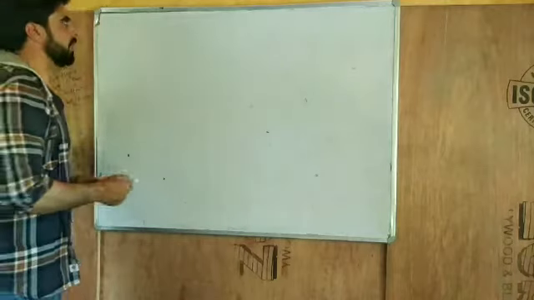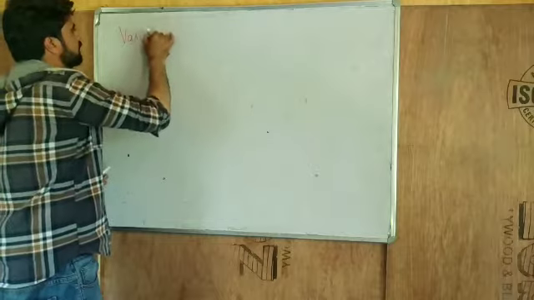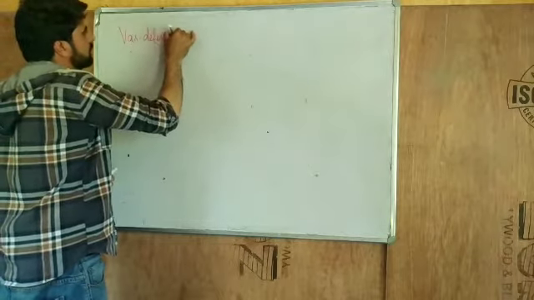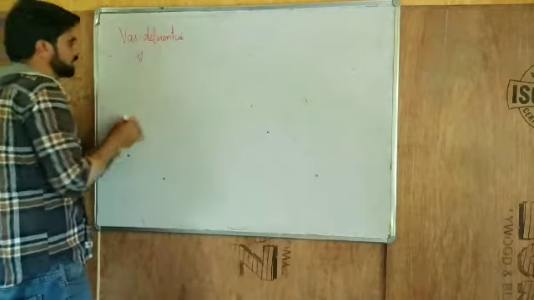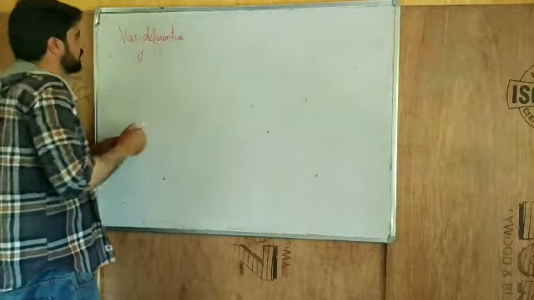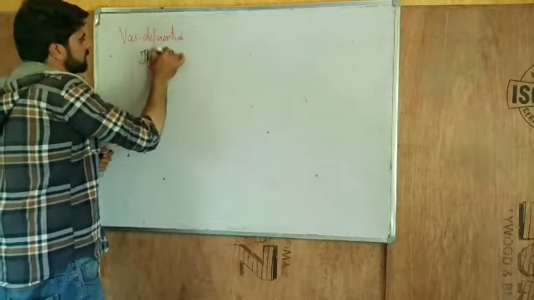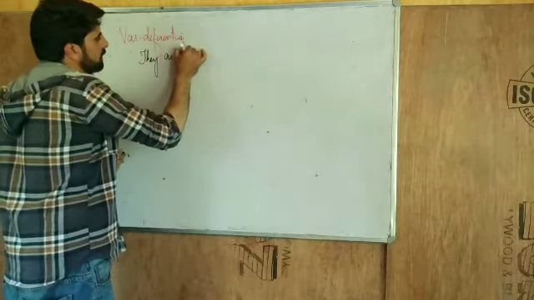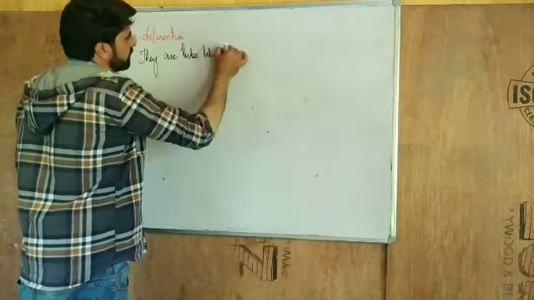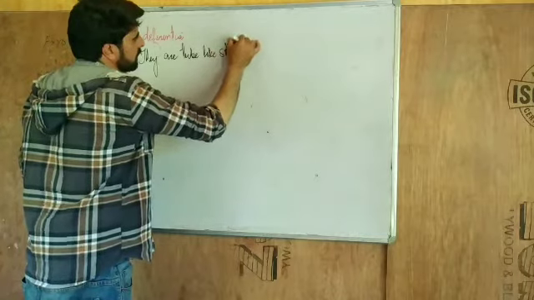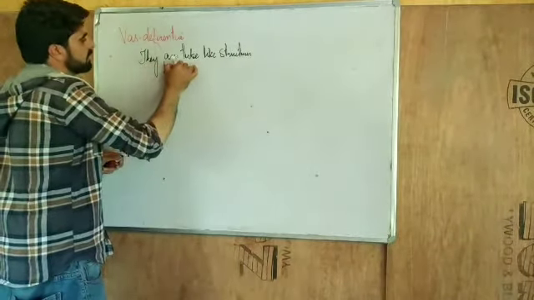Today we are discussing the vas deferens. These are tube-like structures formed of smooth muscles.